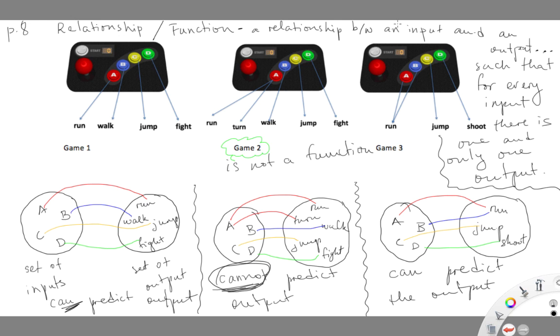So today what we learned is to expand our definition of functions. Function is not just a relationship between an input and an output. Function does not only match an input and an output, but it matches an input and an output so that for every input there is one and only one output.